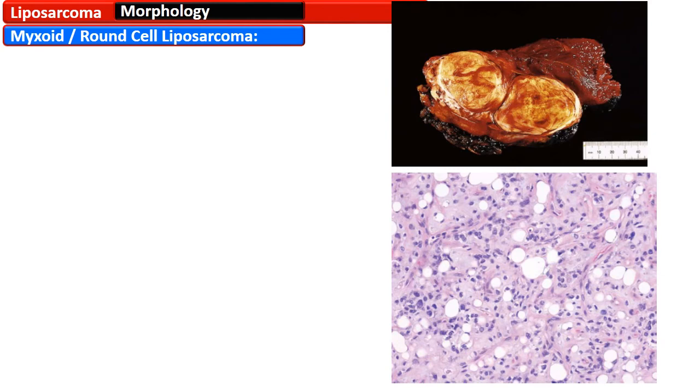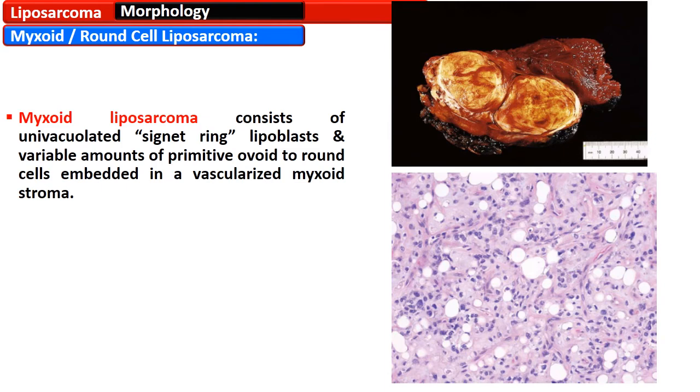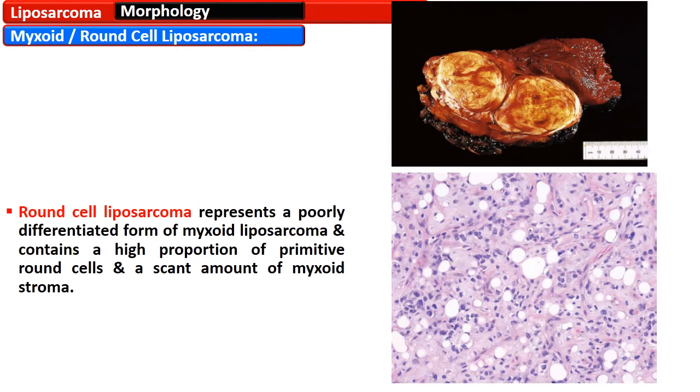The myxoid and round cell liposarcomas are most frequently seen in the proximal extremities but are exceedingly rare in the retroperitoneum. The myxoid liposarcoma consists of univacuolated signet ring lipoblasts and variable amounts of primitive ovoid to round cells embedded in vascularized myxoid stroma, and the round cell liposarcoma represents a poorly differentiated form of myxoid liposarcoma and contains a high proportion of primitive round cells and little myxoid stroma.